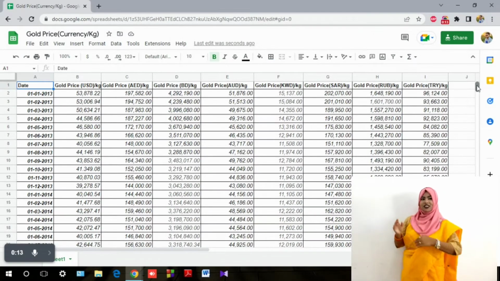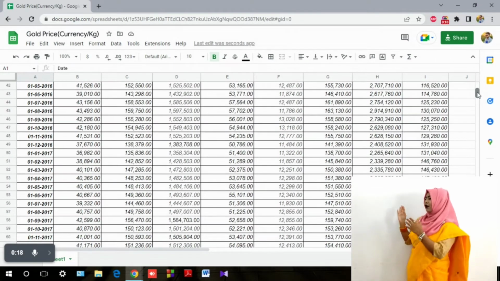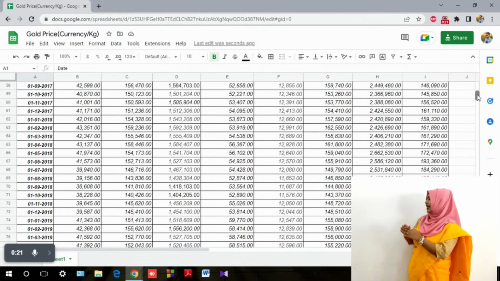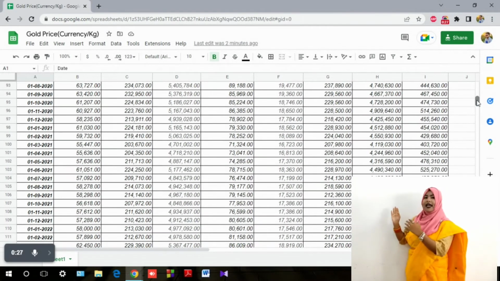Here is our data sheet. We included here 10 years of gold prices. We see that at a similar time the gold prices of all countries are rising and decreasing.